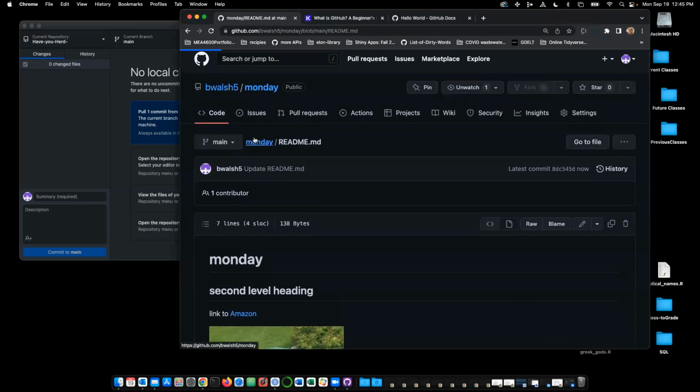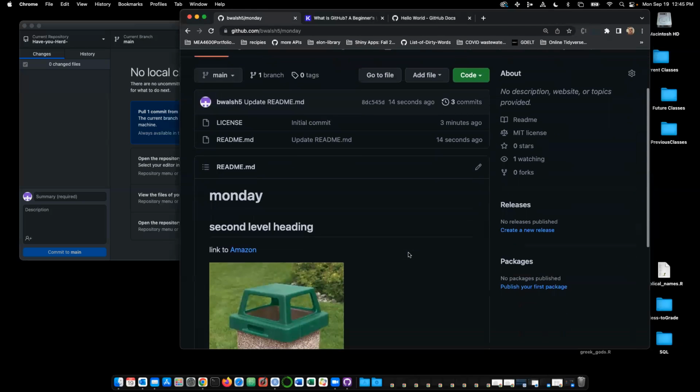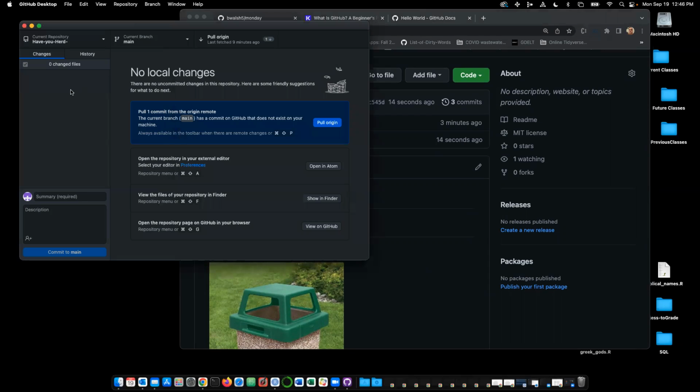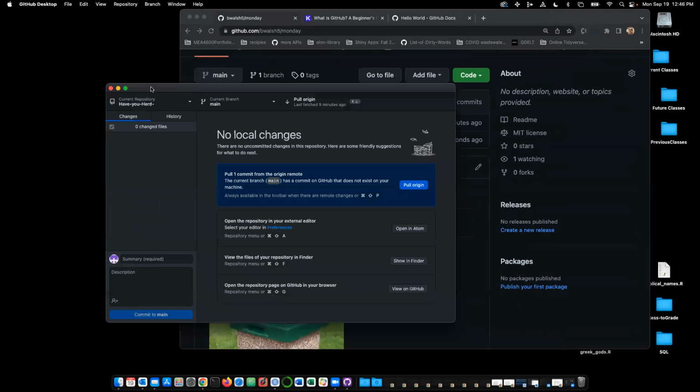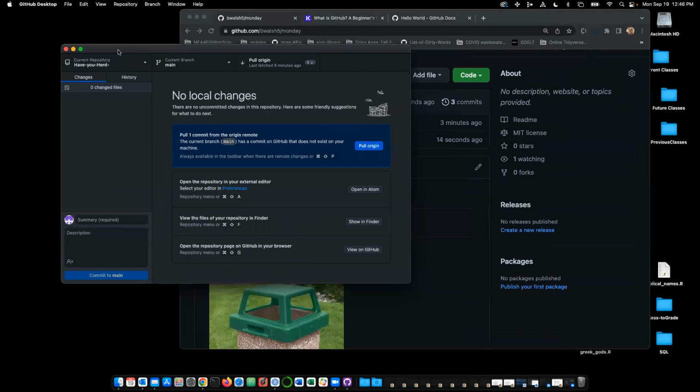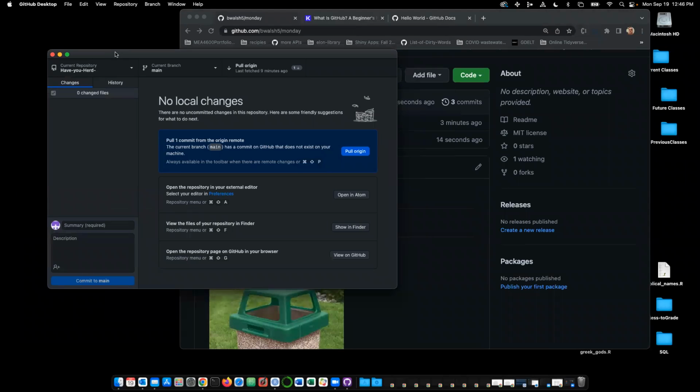What does it look like? Well, if someone goes to bwalsh5 Monday, they'll see the license, the README. Here's the README. There are no other files here or anything. I can't add files unless I upload them, right? But I could do that. Okay, so this all exists online, and there's no copy of it over here. Let's see, the current branch main. So how do I tell GitHub Desktop that I've created a new repo on github.com?